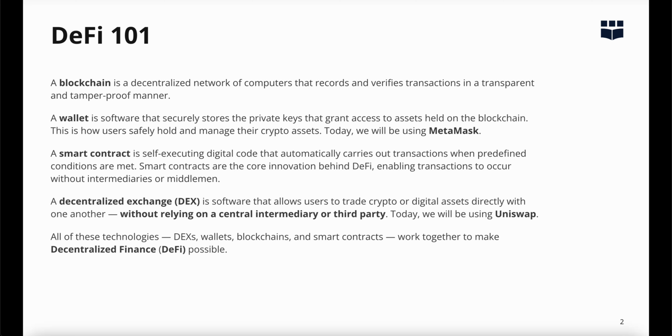A decentralized exchange, or DEX, is software that allows users to trade crypto or digital assets directly with one another, without relying on a central intermediary or third party. Today, we will be using Uniswap. All of these technologies, DEXs, wallets, blockchains, and smart contracts, work together to make DeFi possible.